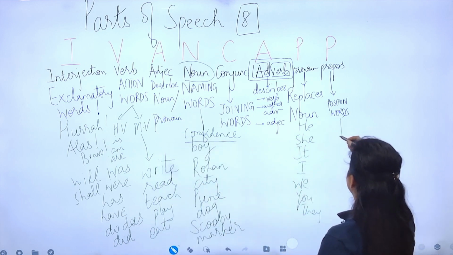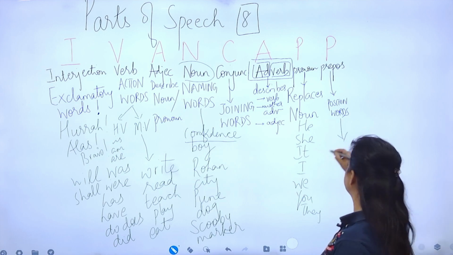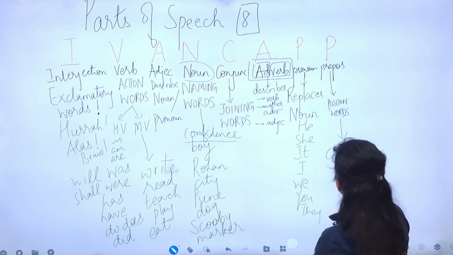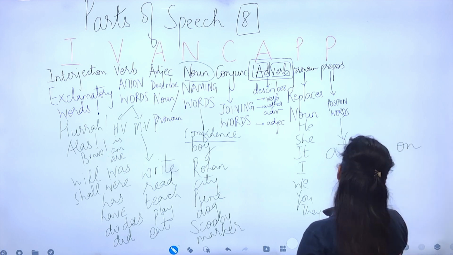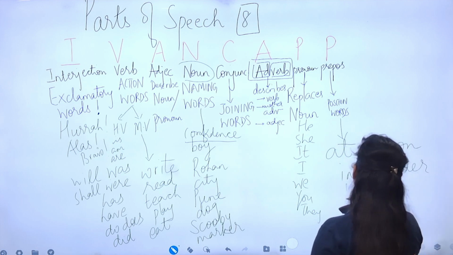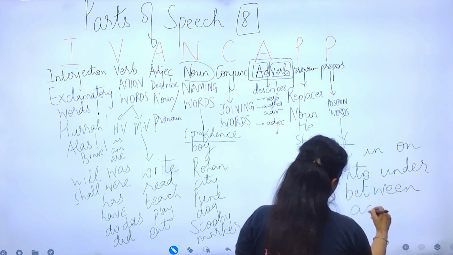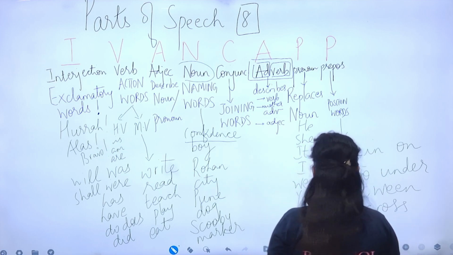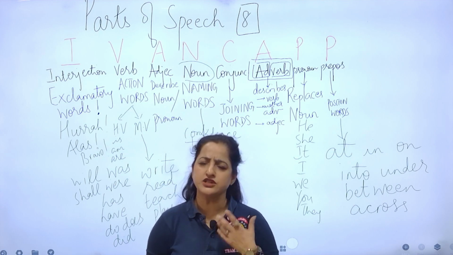How about prepositions? Because they are place words. Which words talk about place? Where are you sitting? Right? Where are you waiting? At, in, on, into, under, between, beneath, across. All of these words, over, above, upon, all talk about place.